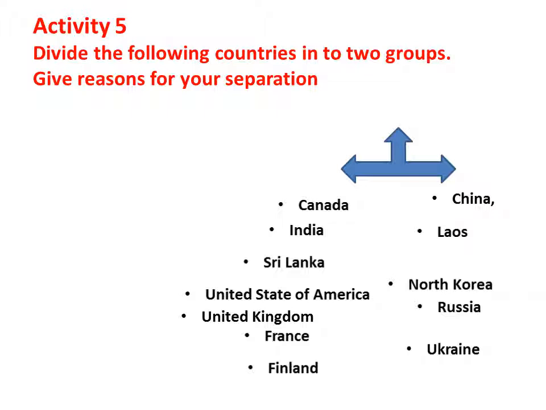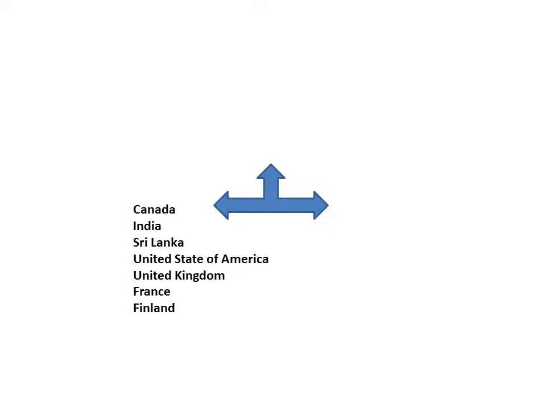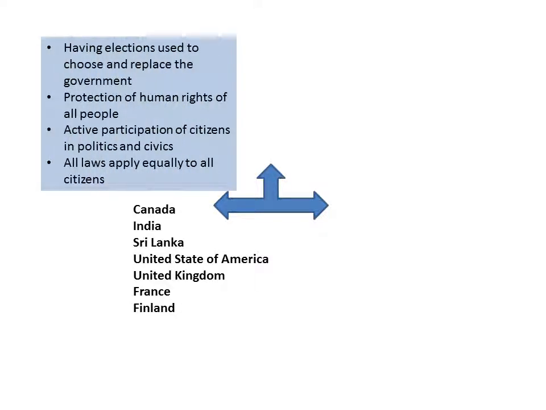Okay, let's see the reasons. What about your answers? Okay, we'll go. Yes, the countries in the first column: Canada, India, Sri Lanka, United States of America, United Kingdom, France and Finland. They have elections to choose and replace the government. They protect human rights. The public actively take part in politics and all the people are